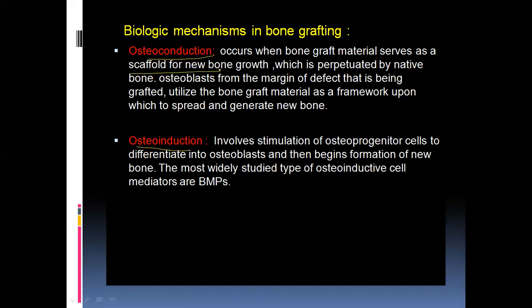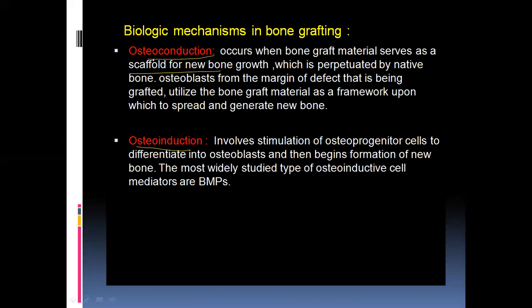We can say that all graft materials can qualify as osteoconductive, because each and every graft material can act as a scaffold. That is the main thing regarding osteoconduction. The best examples for osteoconduction are hydroxyapatite, beta tricalcium phosphate, and bioactive glass.